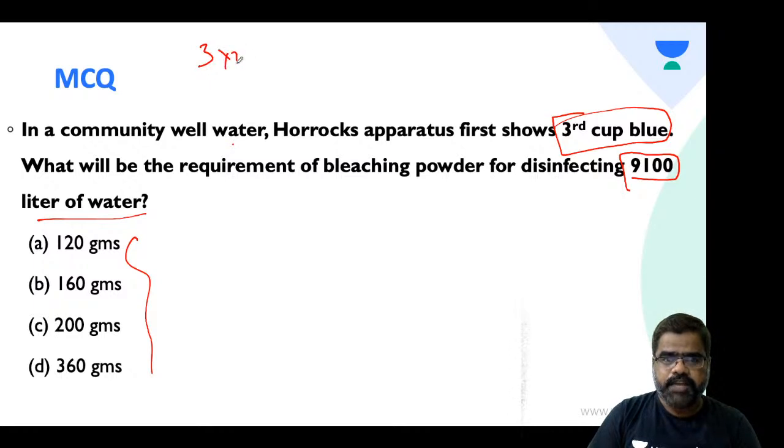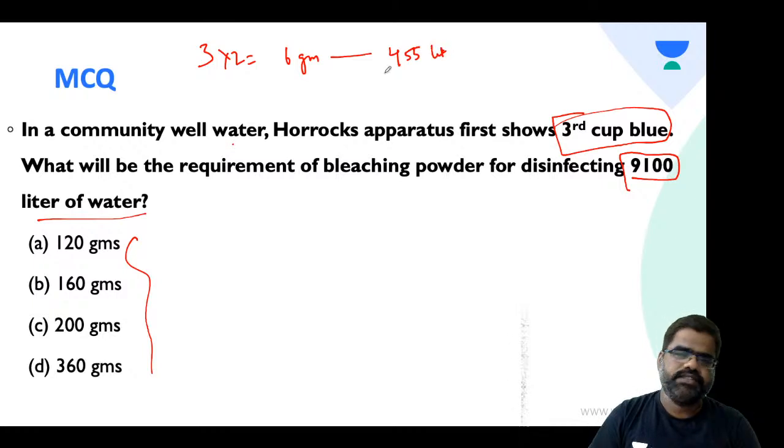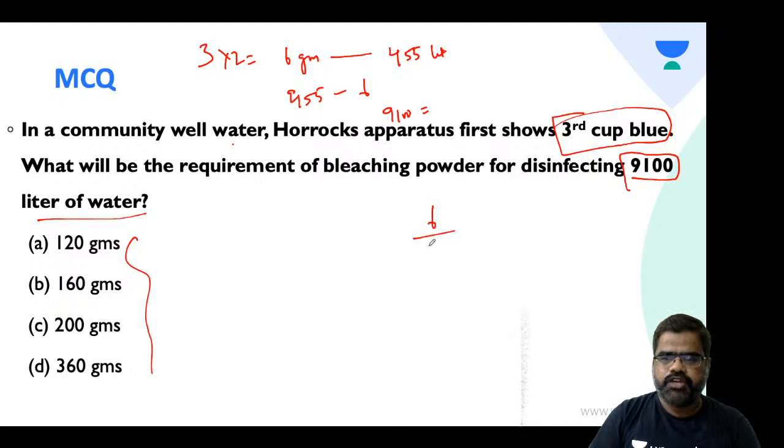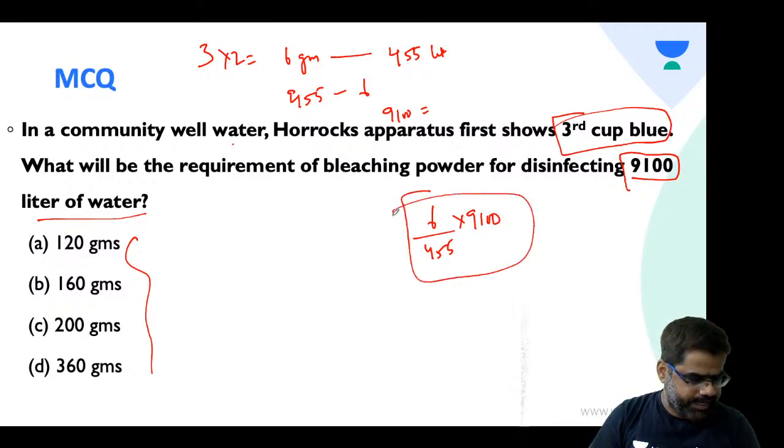So I will multiply by 2, I get 6 gram. So 6 gram of bleaching powder is required to disinfect 455 liters of water. So 455, 6, so 9100, how much? Simple mathematics. So it becomes 6 by 455 into 9100. Do, students, whatever value you get, so you get the answer.